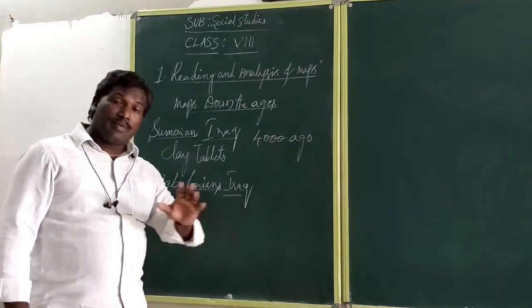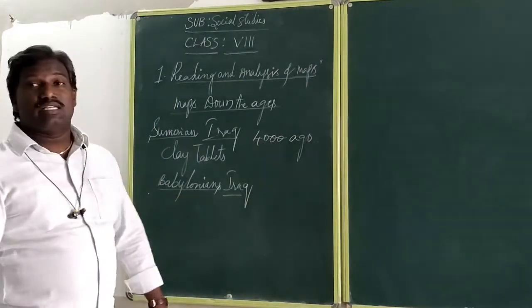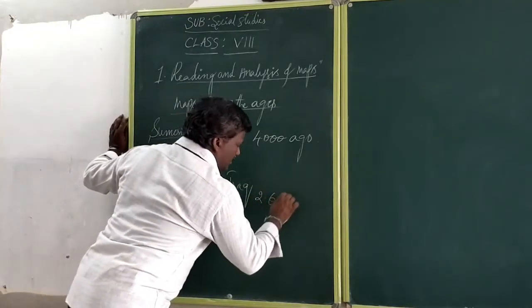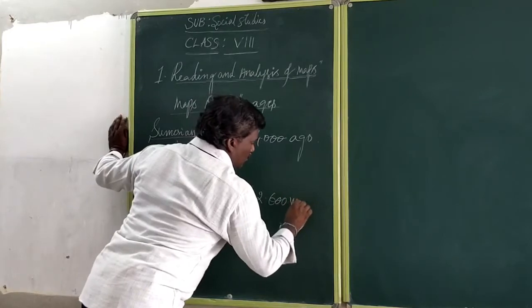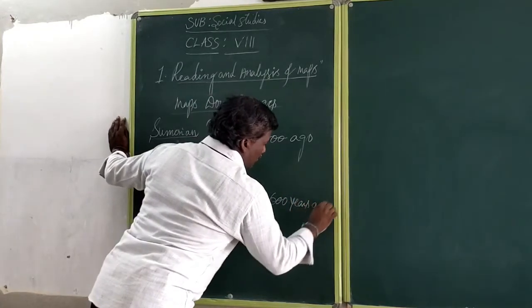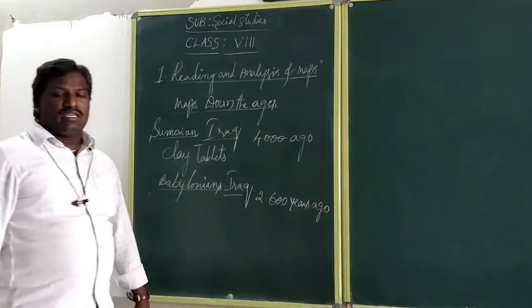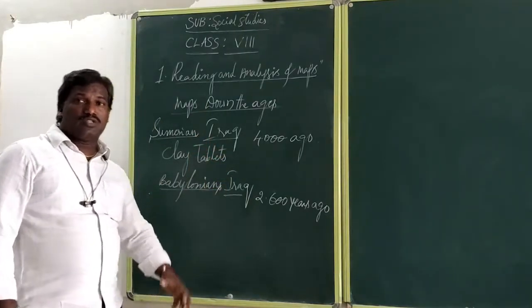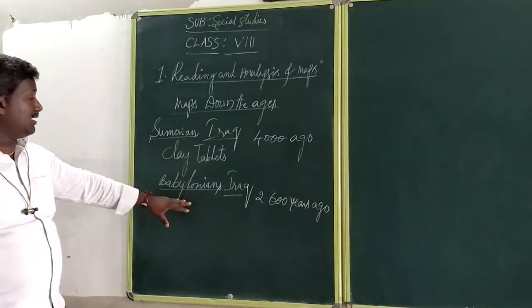They prepared the maps 2,600 years ago. See, 2,600 years ago they prepared maps. They got some inspiration from Sumerians. They also printed on clay tablets.